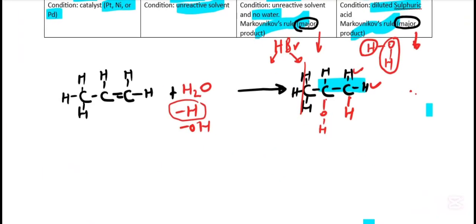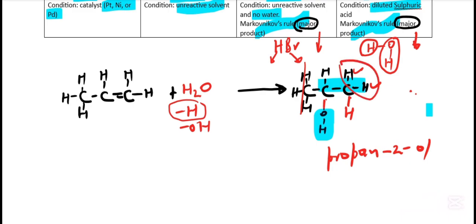Sorry. So the class name, again, of the compound. Which carbon number is the functional group on? Carbon number 2, which means we have propan-2-ol. So basically that compound there is the major product. The H goes where there are fewer H atoms, but the OH always goes there to fill it.